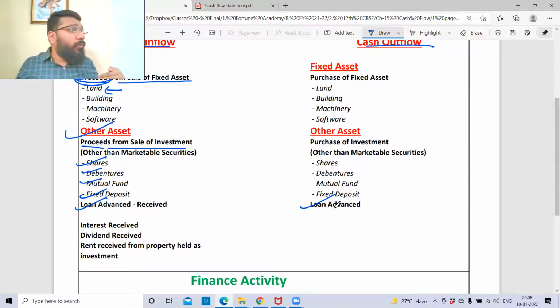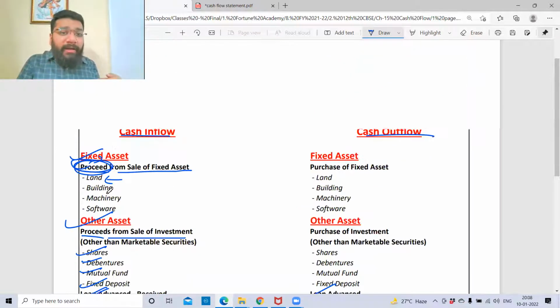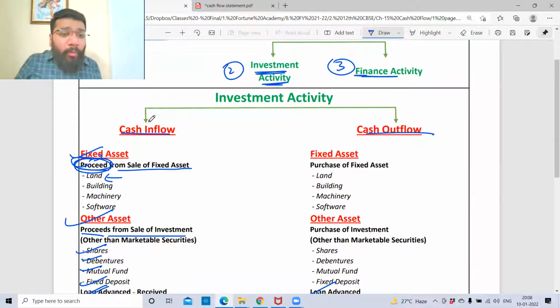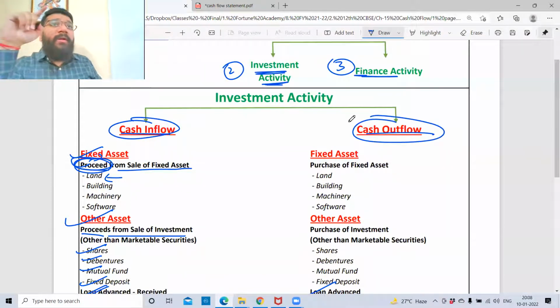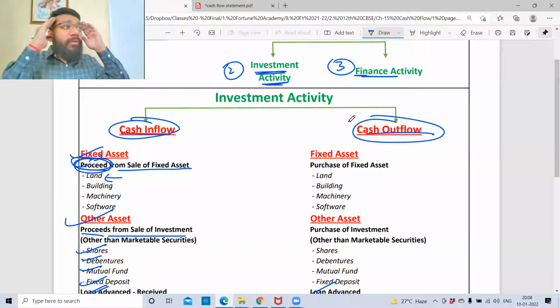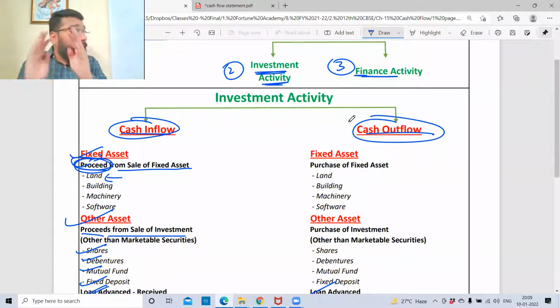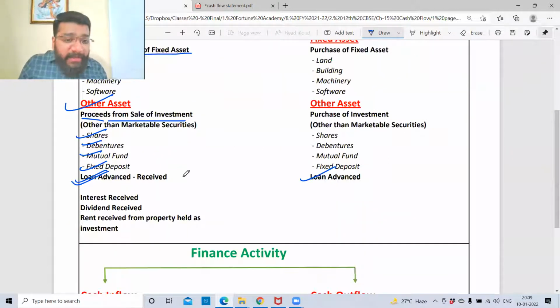Loan advanced is outflow. In investment activity, we're trying to understand what could be inflow and what is outflow. First, we need to categorize in our mind what activity it is. After that, whether it is inflow or outflow is equally important to understand. So loan advance received is inflow, loan advanced is outflow.